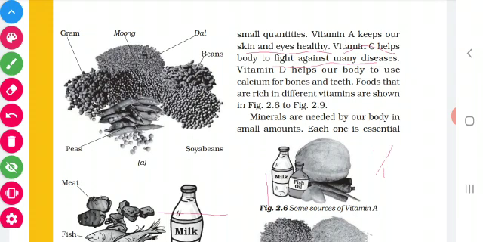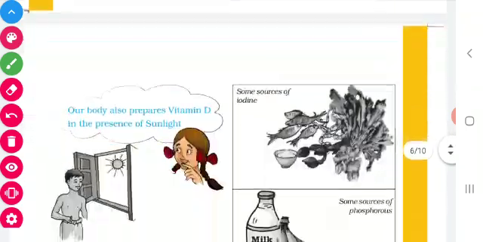Okay, children? Then another one needed is minerals. Minerals are also needed for our body. Okay, see.